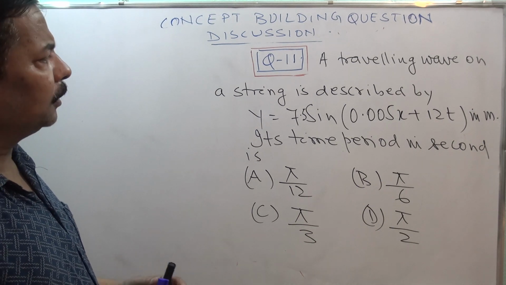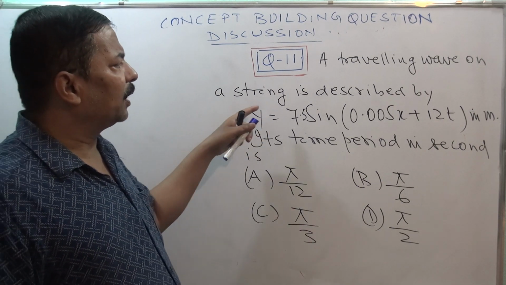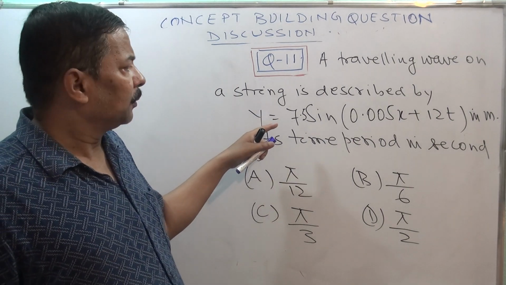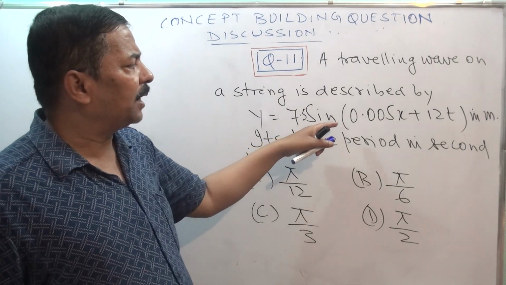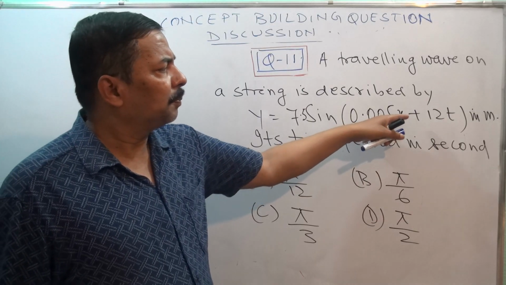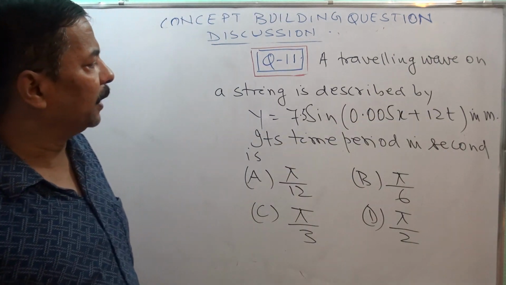In this question, a traveling wave on a string is given by y is equal to 7.5 sine of 0.005x plus 12t, in meters.